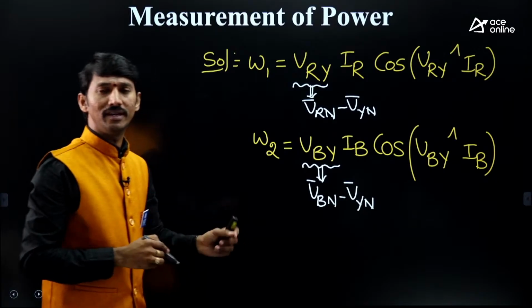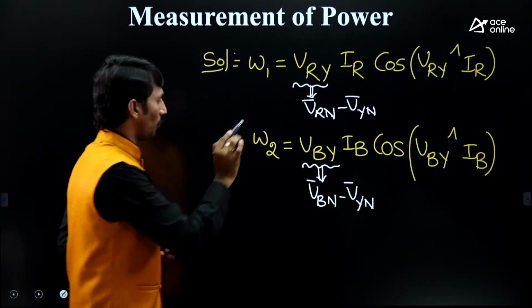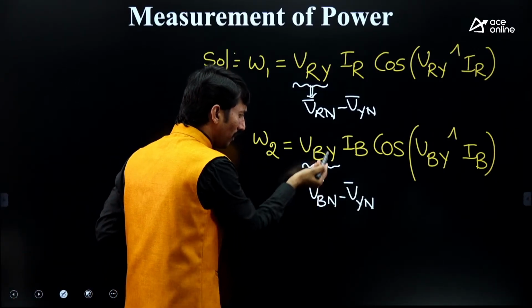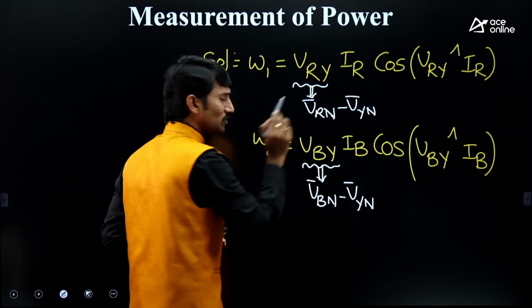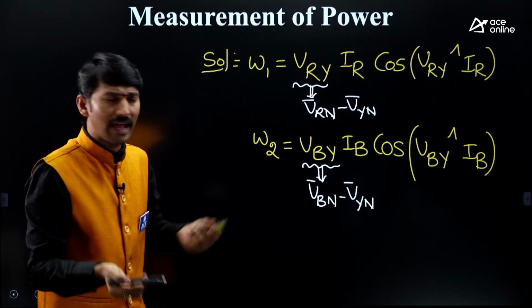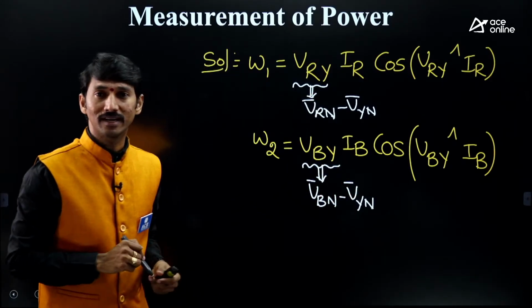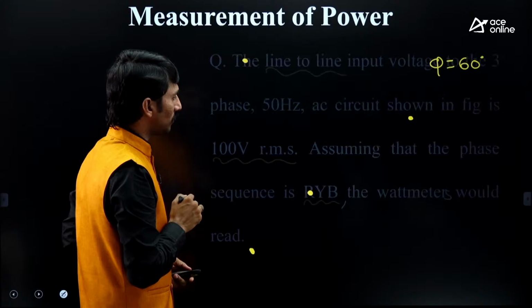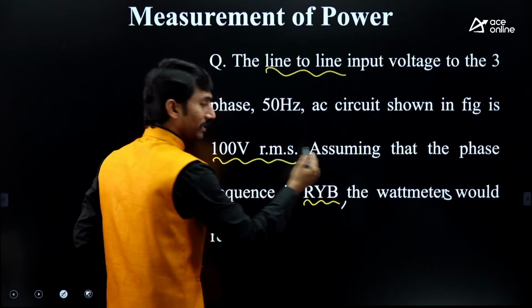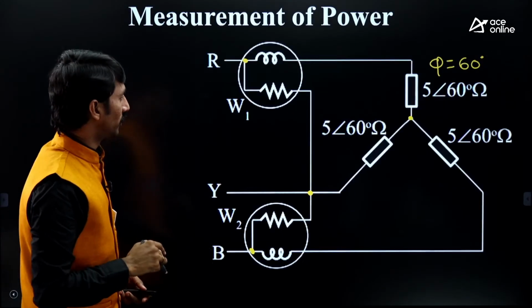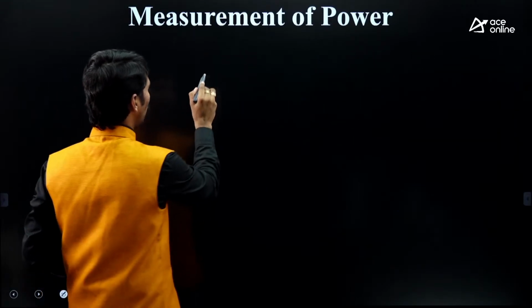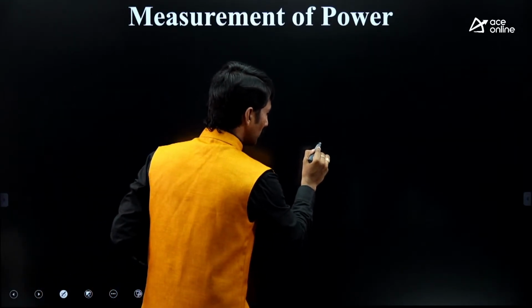Clear? Now, anyway we need to go for the phasor diagram to get minus YN. In the question, they have mentioned RYB is the sequence that we need to follow. So I am following the RYB sequence.